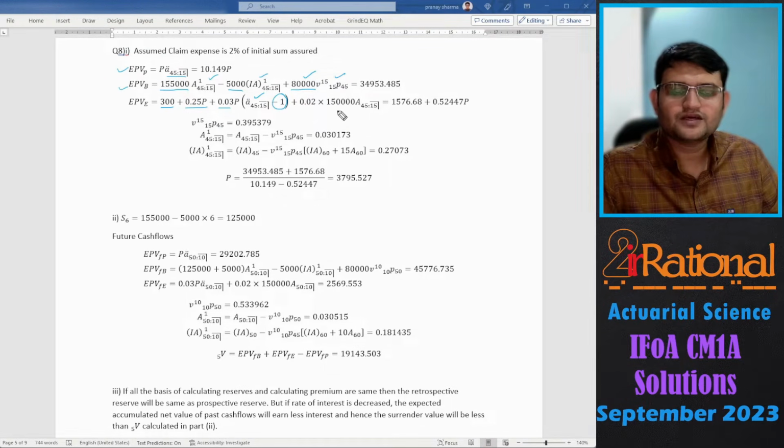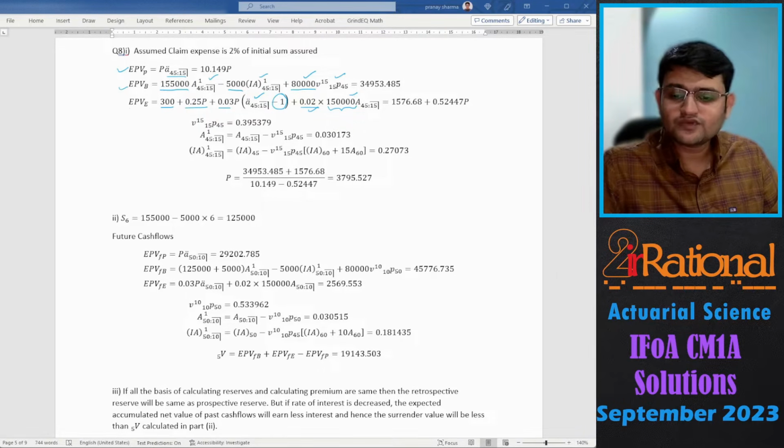And then we had the claim expense. Now claim expense was 2% of sum assured. Now I have assumed that it is 2% of initial sum assured throughout. That is why I am taking the initial sum assured as 150,000 and 2% of that, because that is how usually it is taken, but it is not very clear from the question.